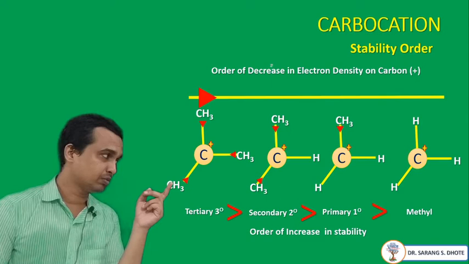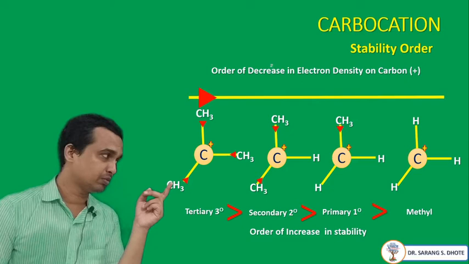From tertiary to methyl, there is a decrease in the plus I effect. Remember, from tertiary to methyl, there is a decrease in plus I effect, and due to the decrease in plus I effect, the stability also decreases. So tertiary is more stable as compared to secondary, as compared to primary, as compared to methyl.